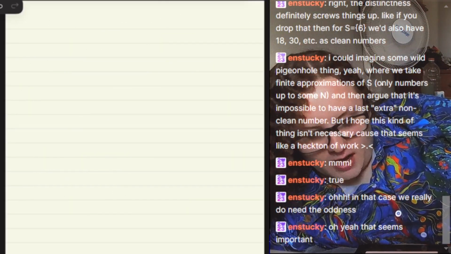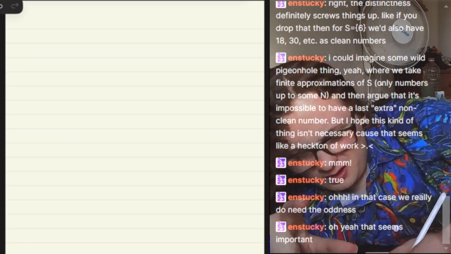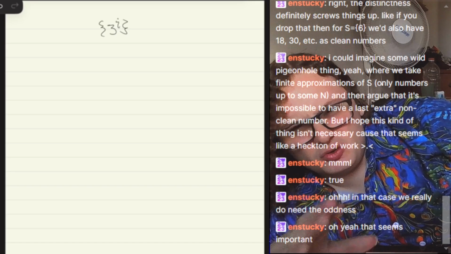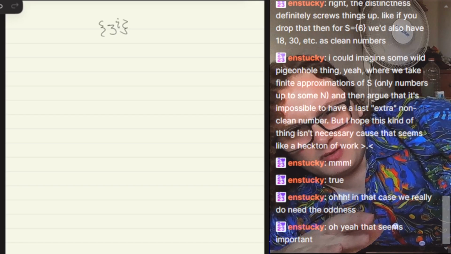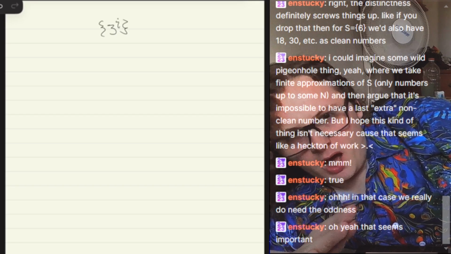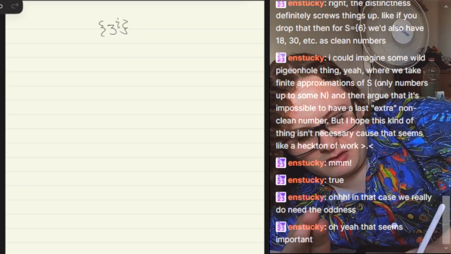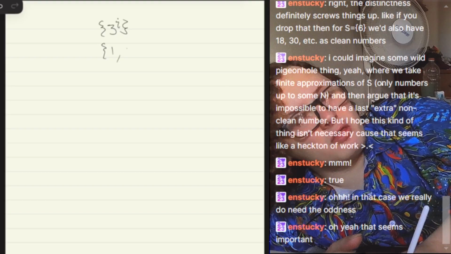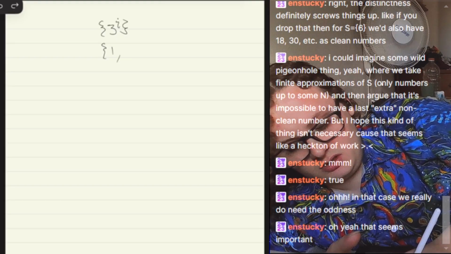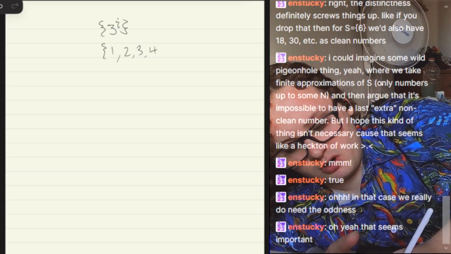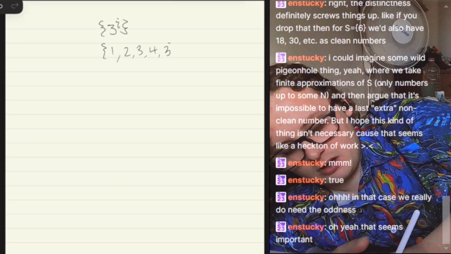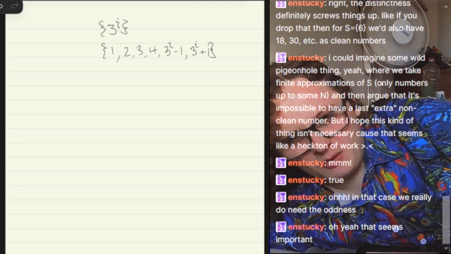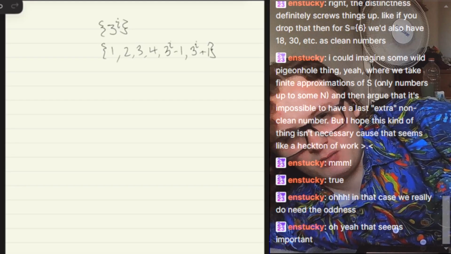Okay. So actually, I'm going back to the 3 to the i set, because we can't do 2 times 3 to the i, since that would be a sum of non-distinct elements. But what if we modify it slightly so that we have 1, 3, and then 3 to the i minus 1, 3 to the i plus 1, because that way when we add them we get 2 times 3 to the i.